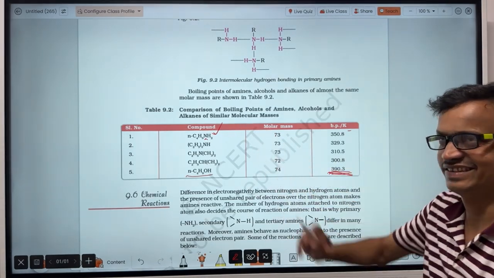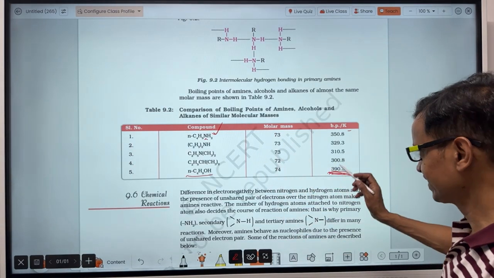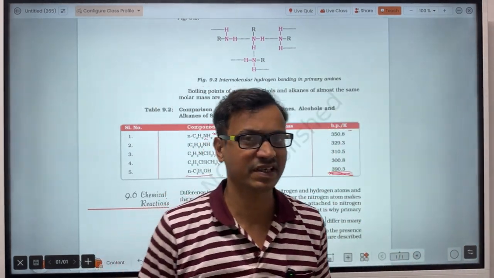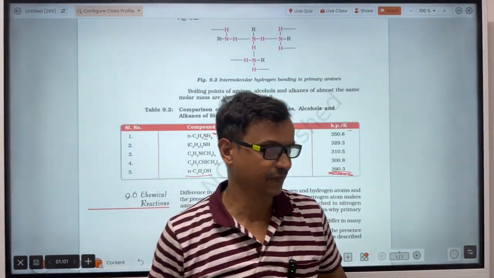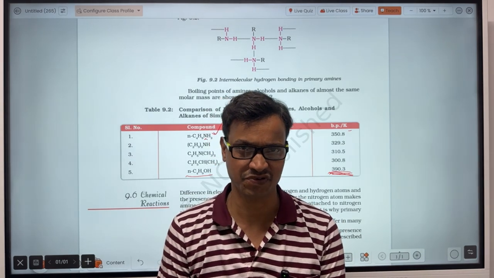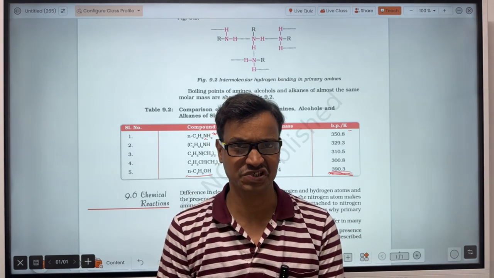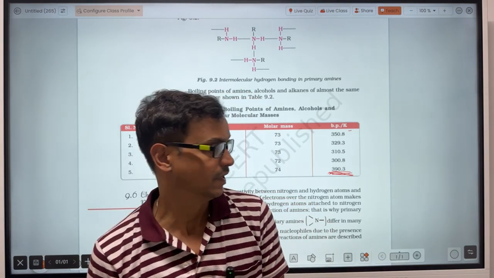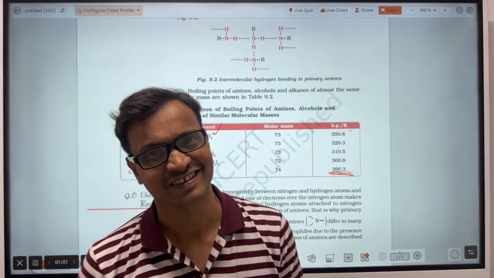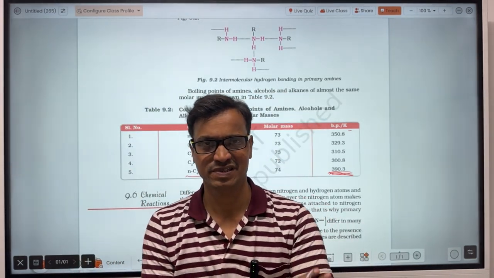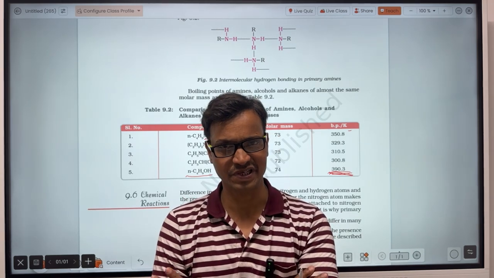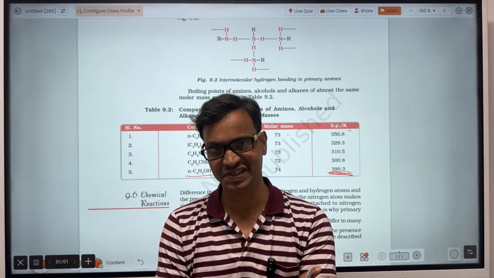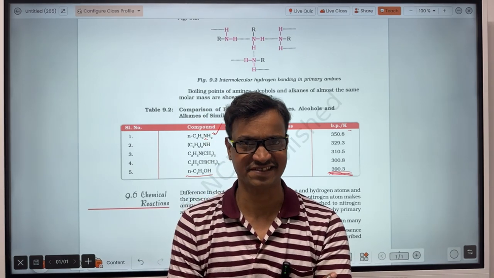Now that was about the comparison of the order of boiling point between the amine and the alcohol, in which we have observed that the alcohol possesses a greater boiling point than amine. And the reason is that the alcohol molecules are bonded with each other through a stronger hydrogen bonding compared to the amine, in which the strength of hydrogen bonding is less.